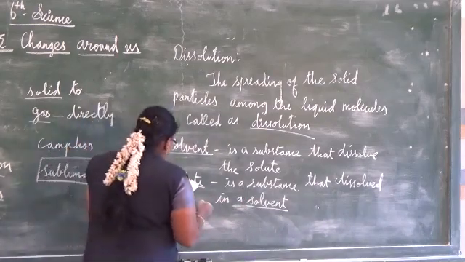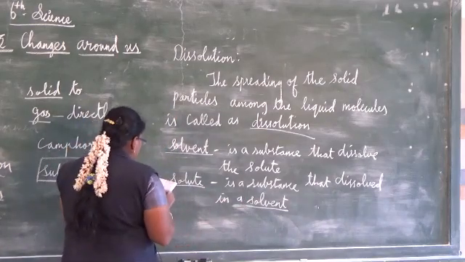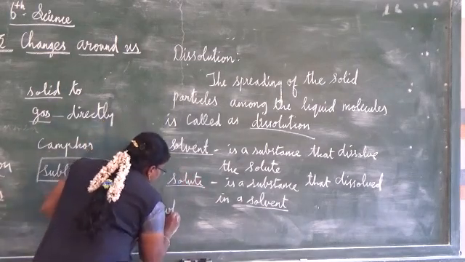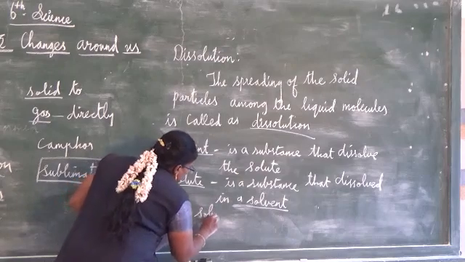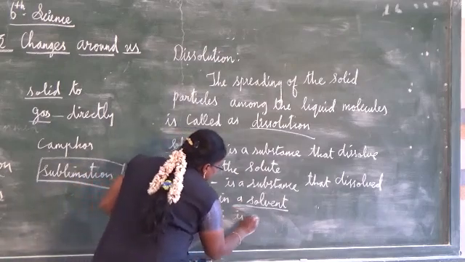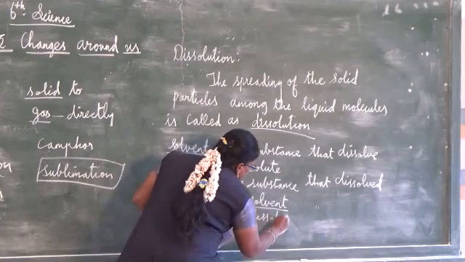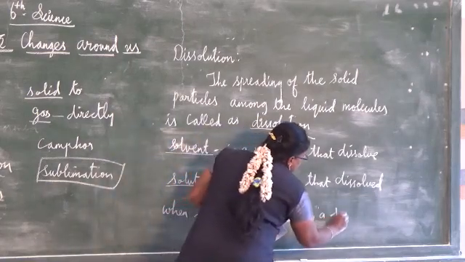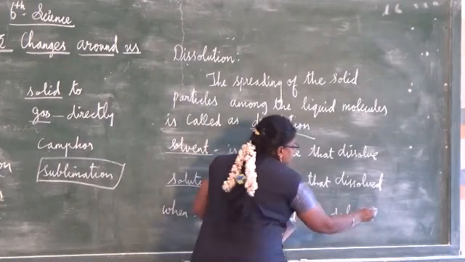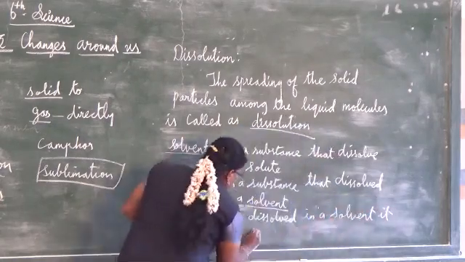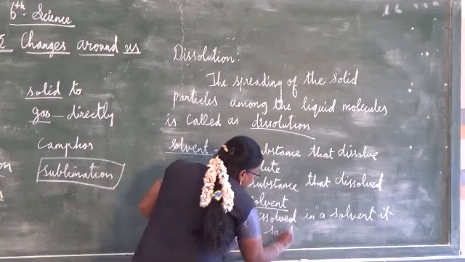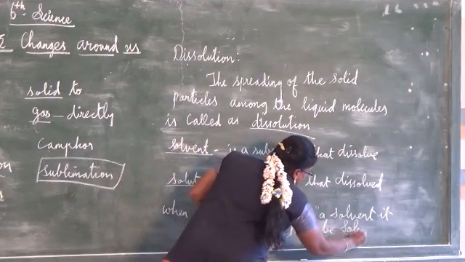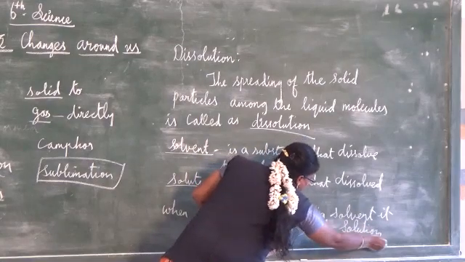Understand? When solute is dissolved in a solvent, it is said to be a solution. Now you know what is solution, children.